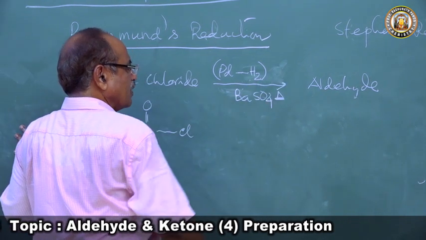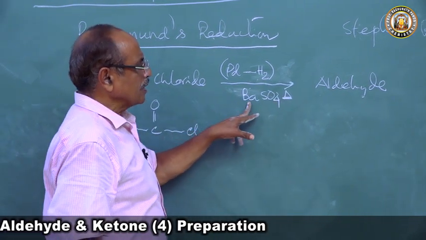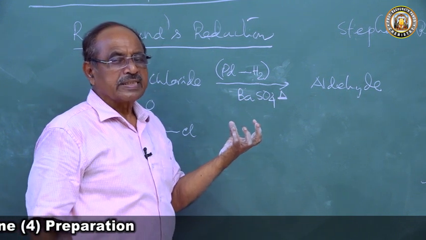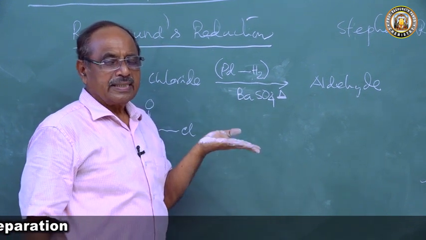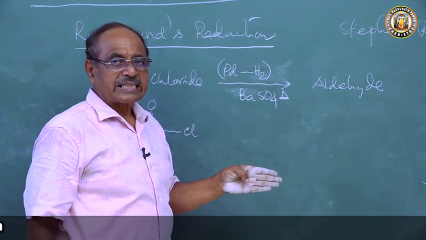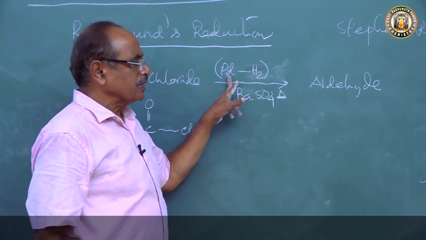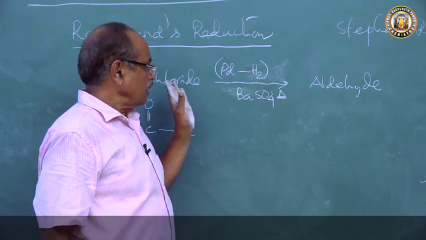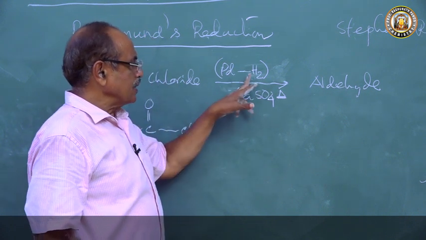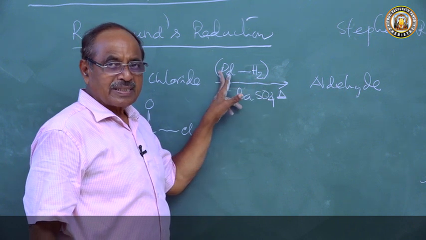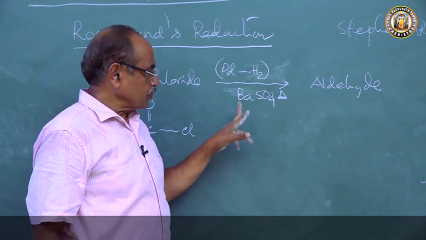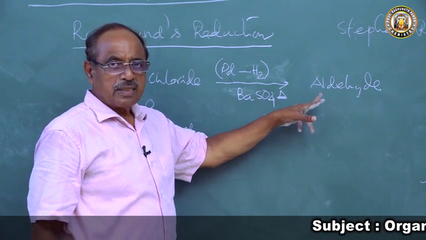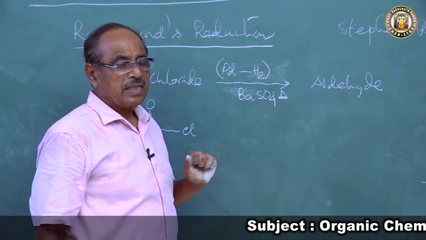So why barium sulfate? Now this barium sulfate is an insoluble compound. Barium sulfate is an insoluble salt. It stops the reaction there, because this palladium is a reducing agent. When an acid chloride is heated with hydrogen in presence of palladium supported by barium sulfate, it undergoes reduction to produce the aldehyde.